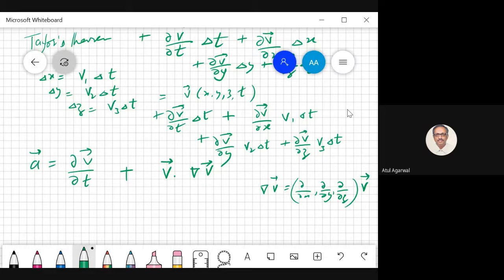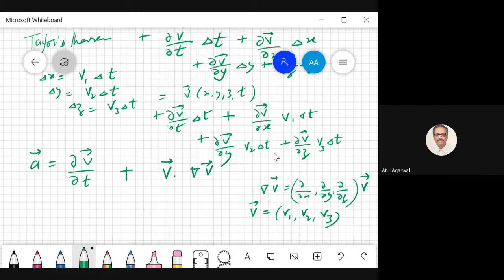And what is the velocity? v1, v2, v3. So you see v1, v2, v3 dot product with gradient of velocity gives you this term. You're divided by delta t for finding acceleration. So delta t is gone from all these terms. Is it all right?